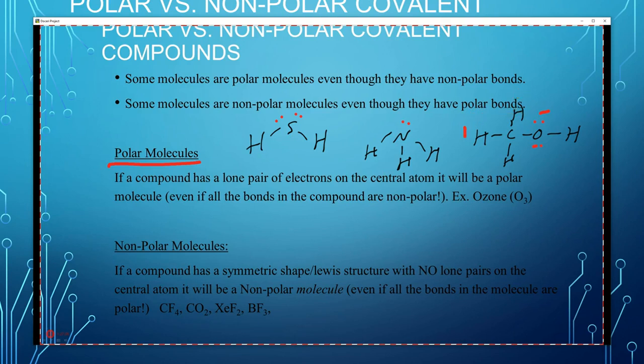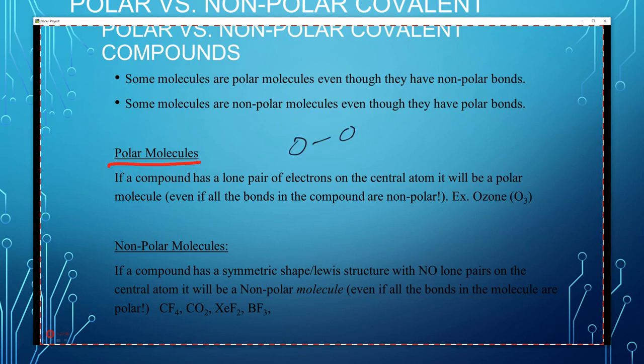And there's actually one molecule that has non-polar bonds, but it is polar, and that is ozone. And the reason for it is because the central atom has lone pair electrons on it.